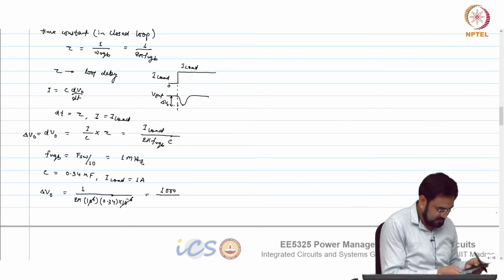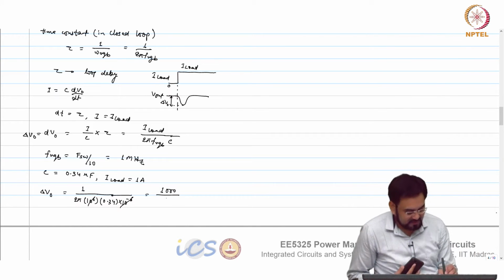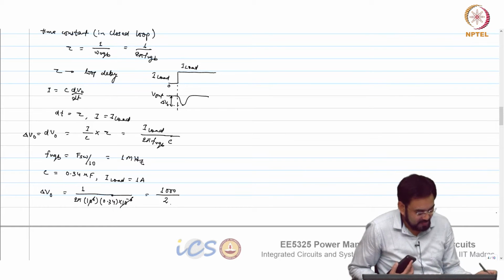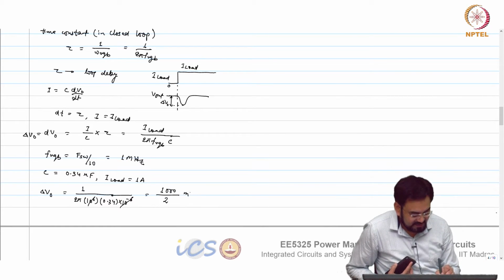That comes to 2.13 divided by 2, approximately 2 millivolt.